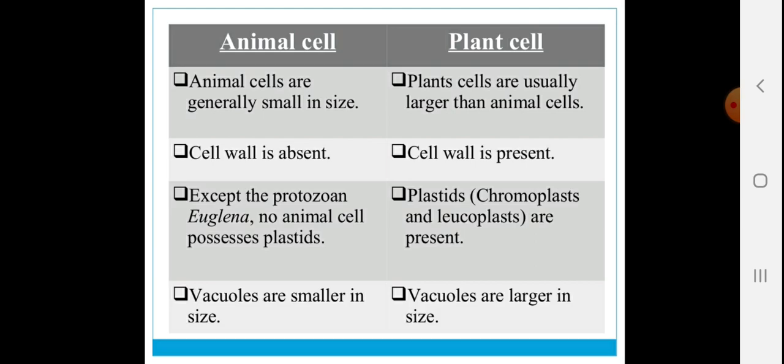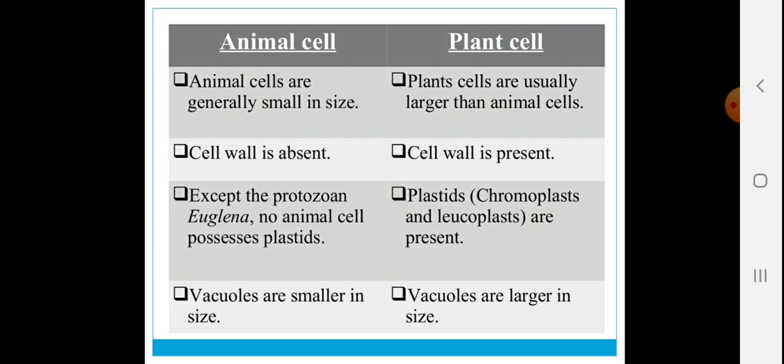Animal cell wall is absent because every animal grows differently in size and shape, whereas plant cell wall is present because of the protection and to provide unique size and special shape to that plant. So tulsi plant looks similar everywhere, but you and me or different animals look differently because of their different types of growth, because they don't have cell wall, but here plants do have cell wall.